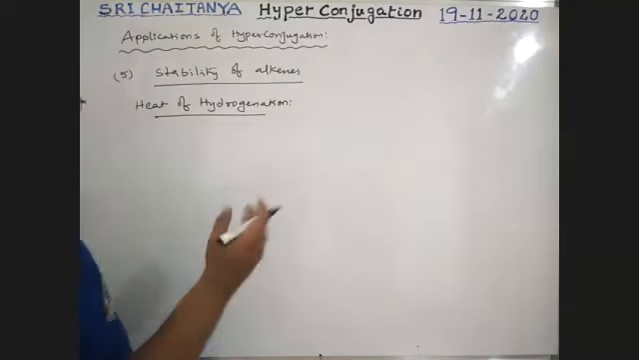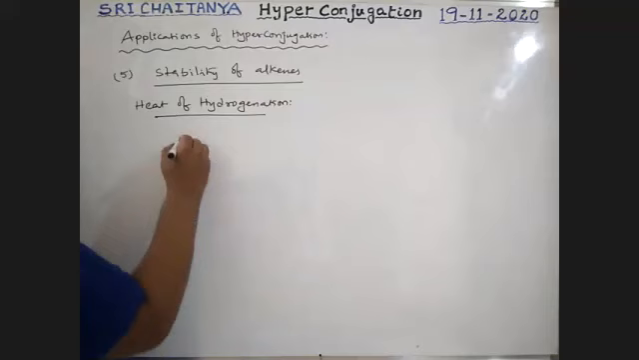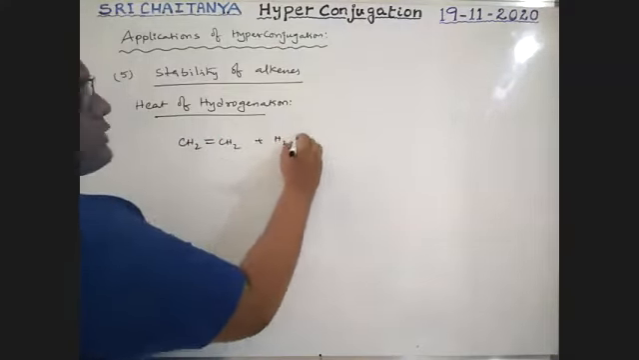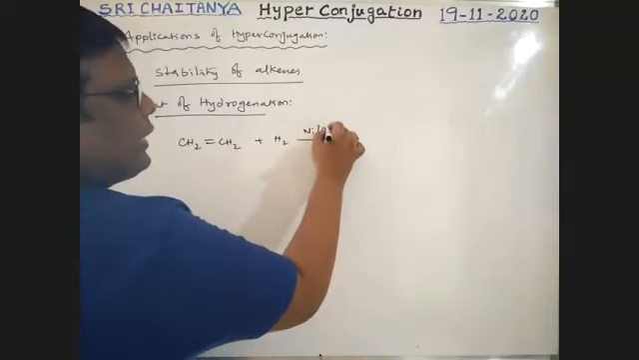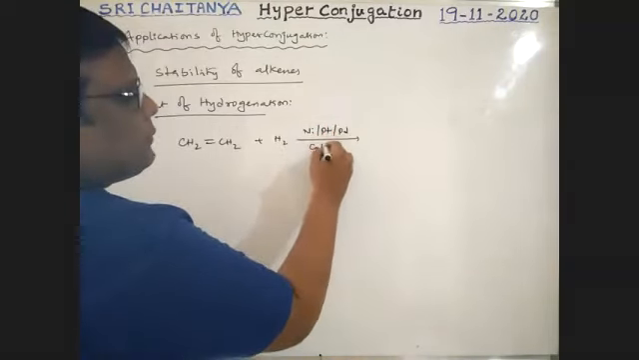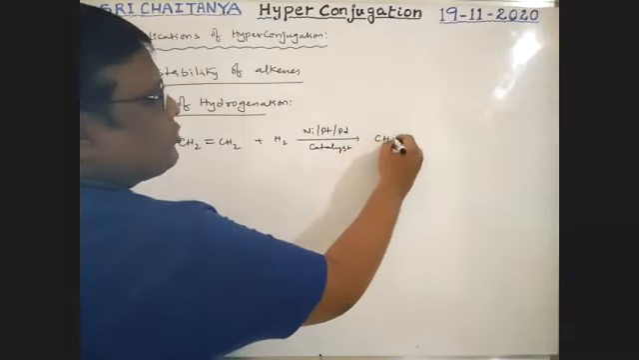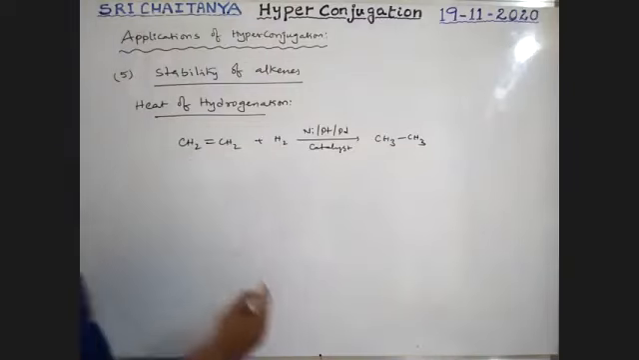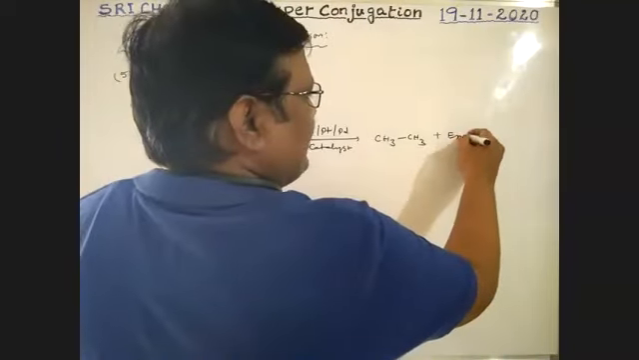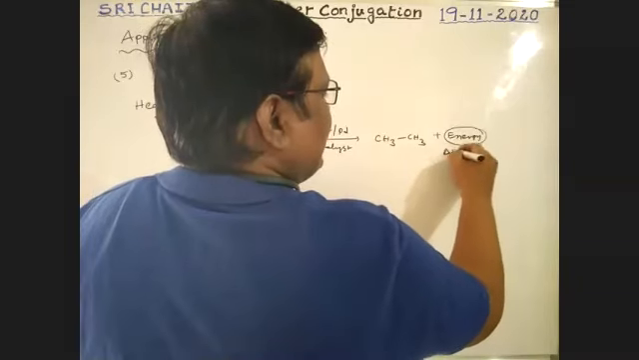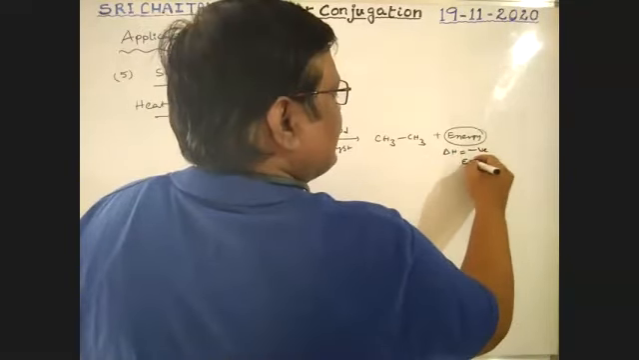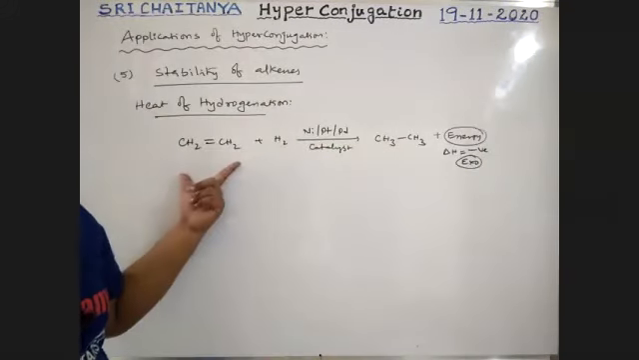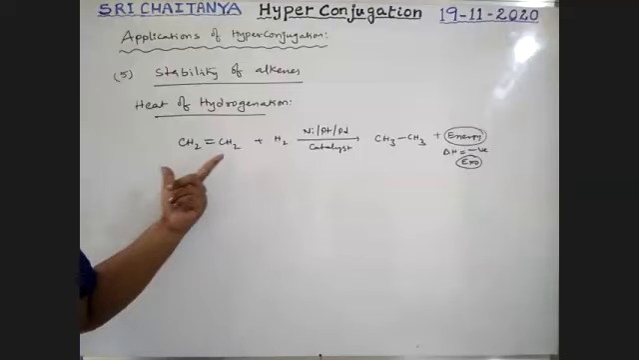Heat of hydrogenation means addition of hydrogen to alkene. See here, I'm taking CH2 double bond CH2. I'm adding hydrogen, boys, in the presence of nickel, platinum, or palladium catalyst. It converts into CH3 single bond CH3. During this process, some heat energy will be released. That is, delta H is negative, exothermic. If more heat is released, reactivity is faster.